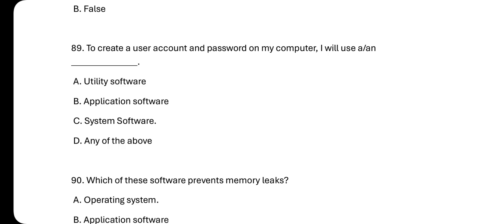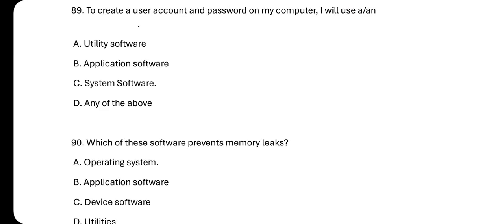Number 89. To create the user account and password on the computer, I will use what? A, utility software, B, application software, C, application software, and then D, all of the above. So the answer is what? The answer is C, that's system software.